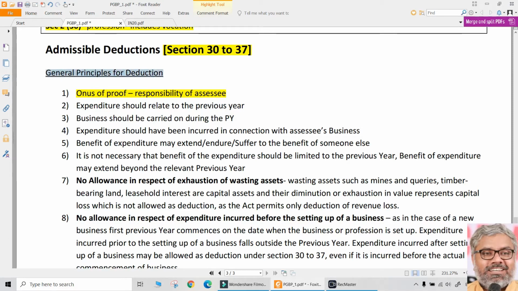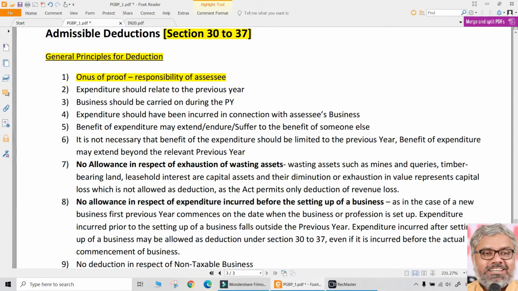Now coming to the deductions, which is the crux of this chapter. Once again, before entering into the provisions related to deduction, let us understand the general principles for deduction. After that, we can also discuss the real provisions contained in section 30 to section 37. What we are now discussing is only a general discussion, not really any provision.